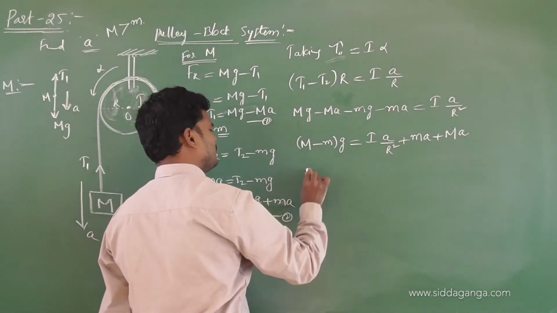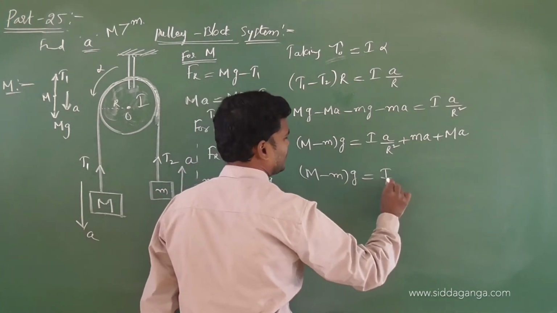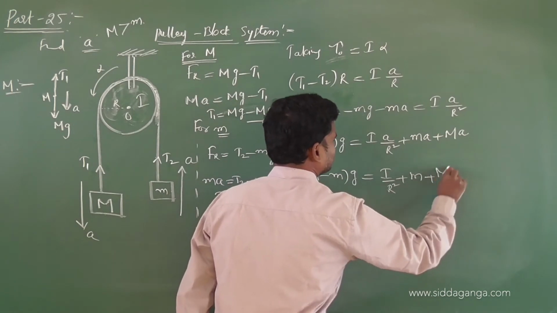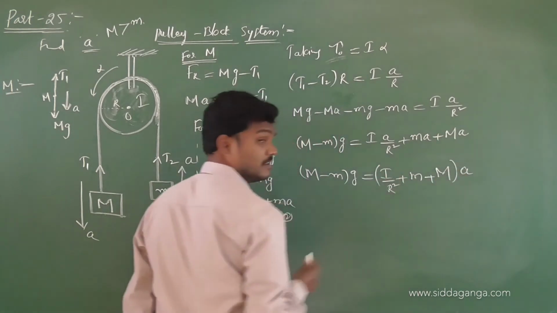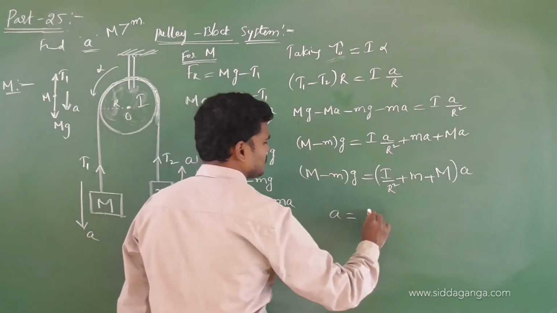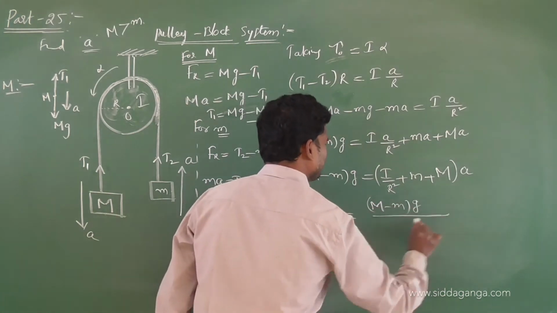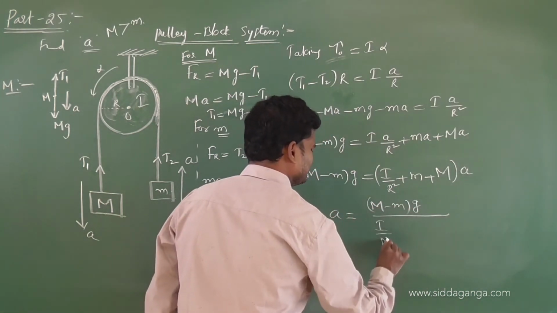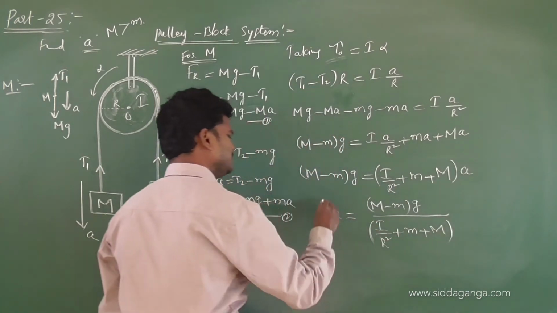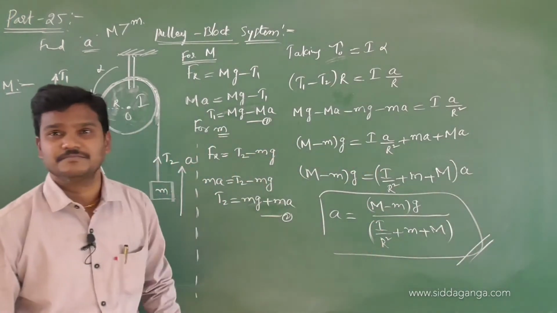Now take a common here: (M minus m) into g equals (I by R square plus small m plus capital M) into a. Asking to find the acceleration of the pulley block system. So a is equal to (M minus m) into g by (I by R square plus small m plus capital M). See, this is the acceleration of the system. Extra, I am getting the I by R square term.